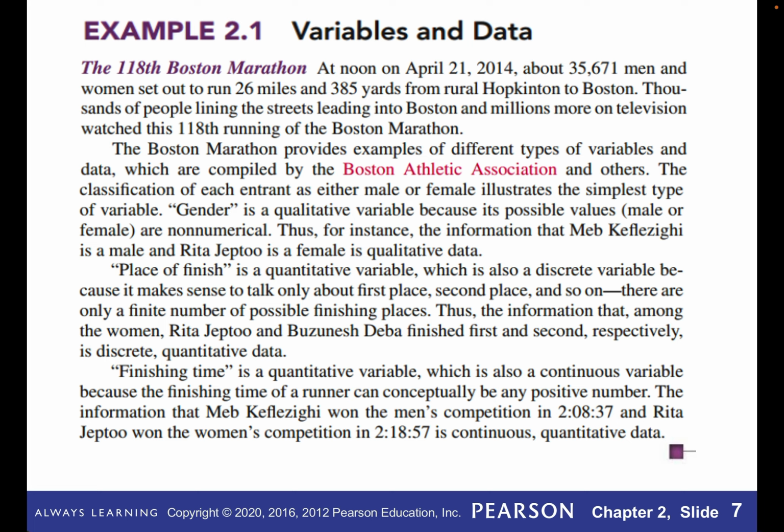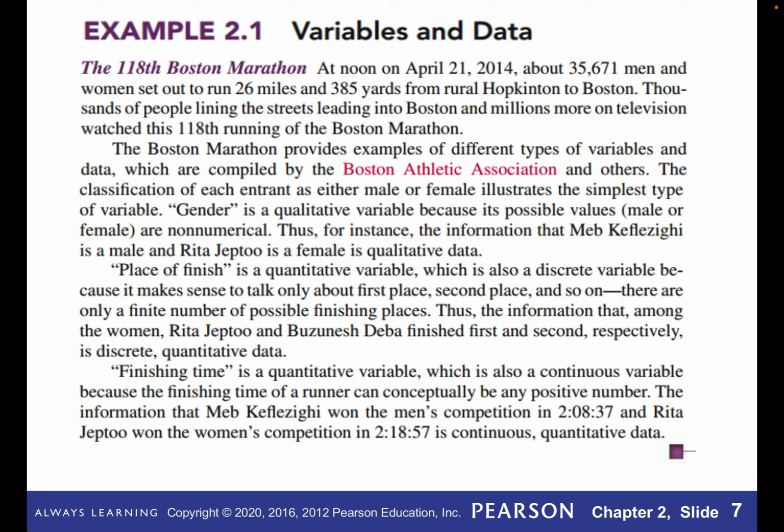So clearly we've encountered some numerical facts just in that first sentence. And if we look at the second paragraph, well, it indicates that the Boston Marathon provides examples of different types of variables.